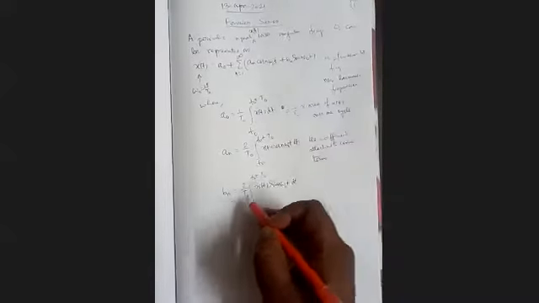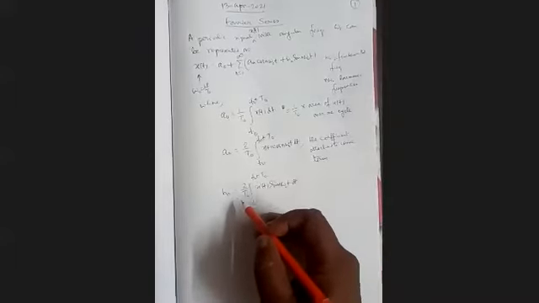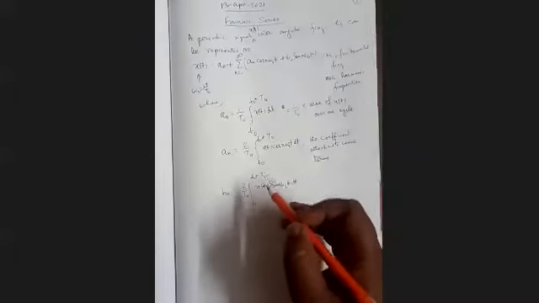Then our bn will be non-zero. So bn will have a high value. When n is 0, bn is having a high value. When bn is 0, n is having a high value.